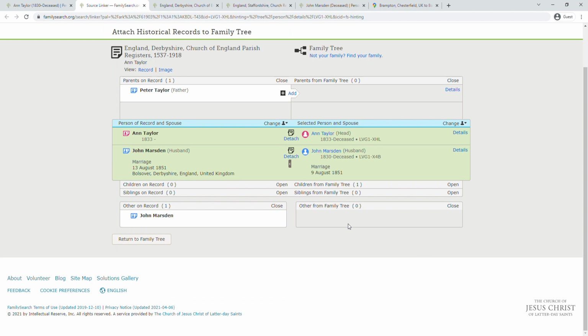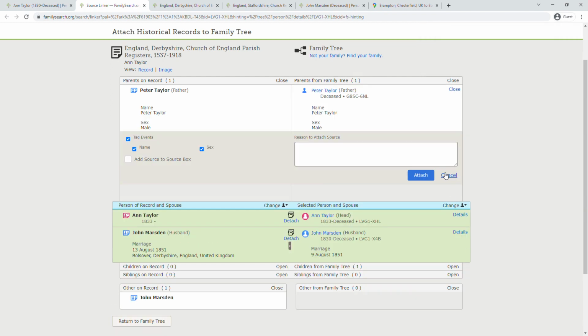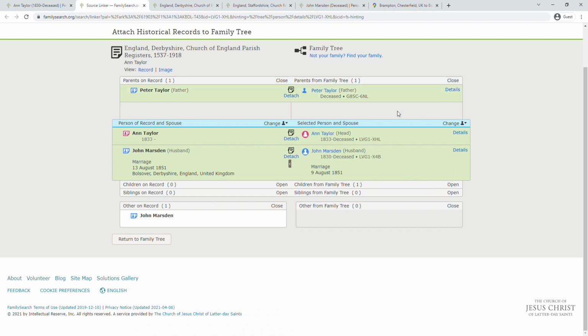Attach. There are others on the record. Peter Taylor is Ann Taylor's father. There's nothing immediately connected to her, so we can create a new person, Peter Taylor, to be her father. When we find a record of her father, and if he is already in the system, we can then merge the one we just created with the other one.